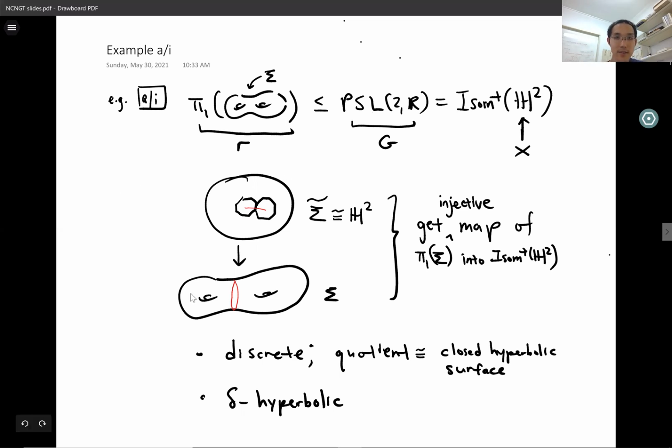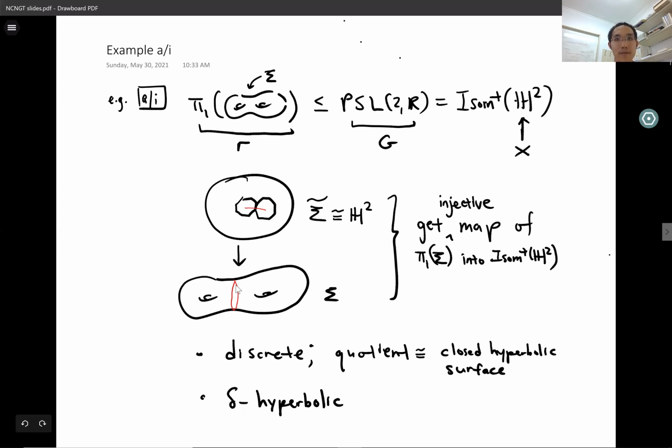So given our closed surface, say this genus 2 surface, uniformization tells us that we can put a hyperbolic metric on it, meaning a Riemannian metric of constant sectional curvature -1. And this gives us an identification of the universal cover of our surface with the hyperbolic plane.